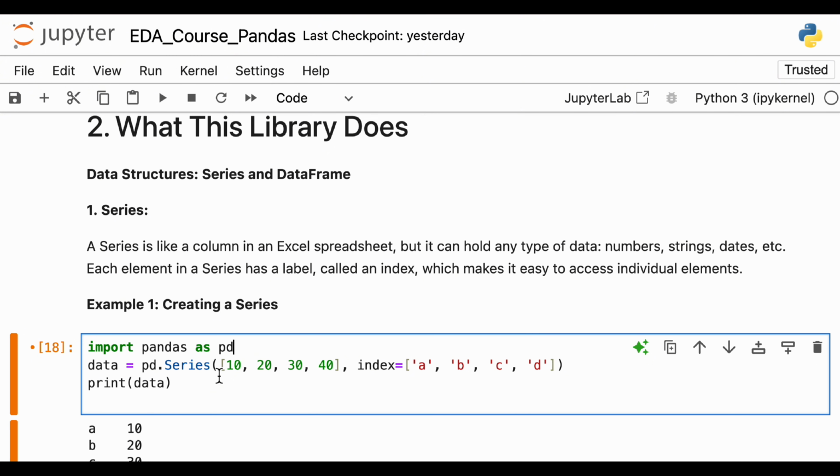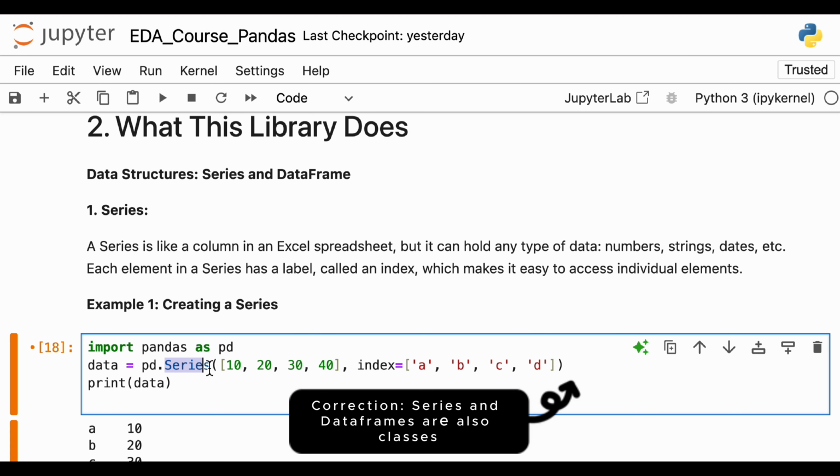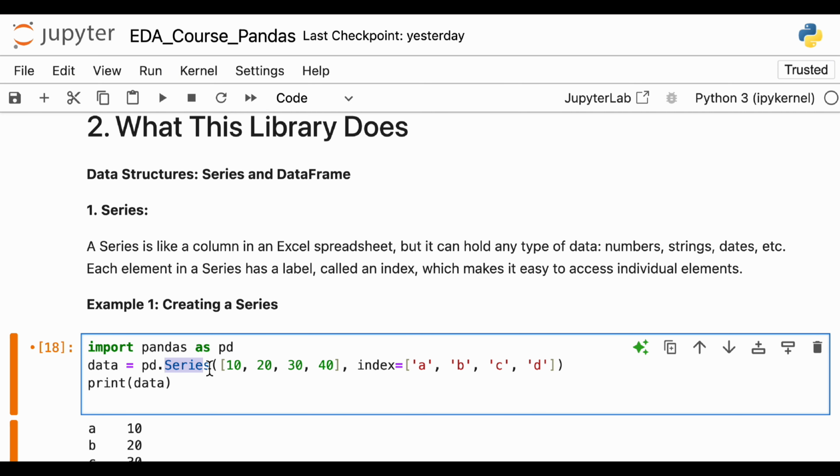Now we are creating a series. Using pd we will create an object called data. So method, class, object, right? We're creating a pandas object here. That is pd.Series. Remember, there are two methods, either Series or DataFrame.